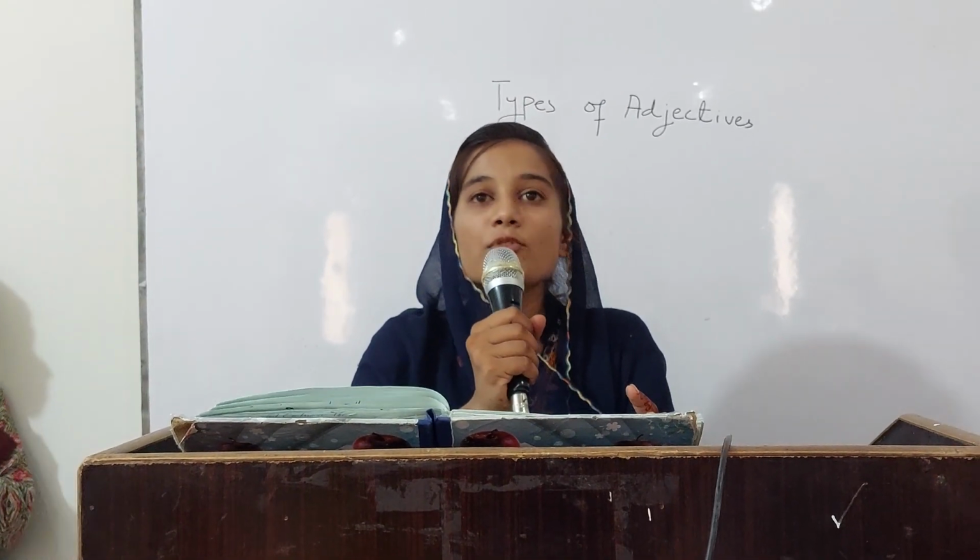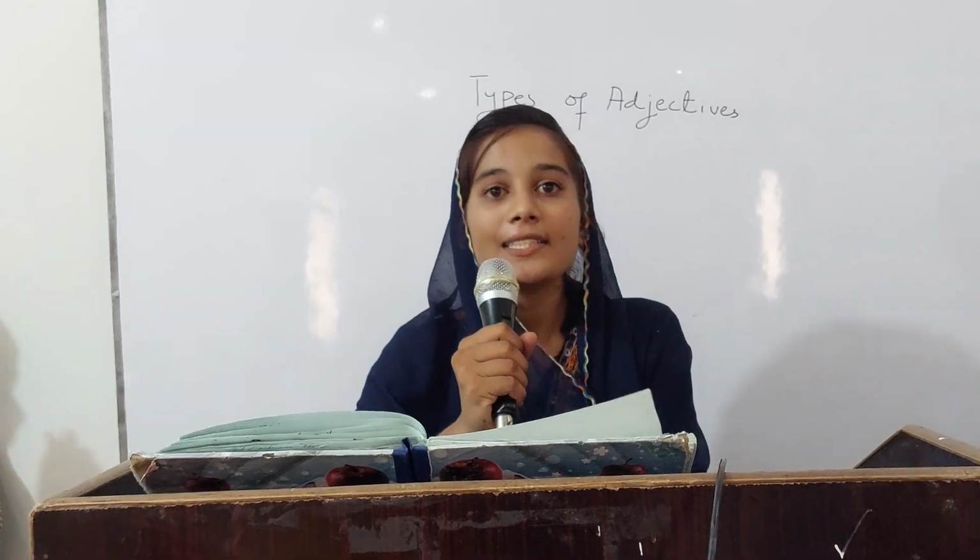There are several types of adjectives, but three are the important types. So number first is quality. Of what kind? Good, bad. So he is a bad boy. So bad is the quality. And somewhere you are talking about good or bad. Or number second is quantity. How much? Uncountable. Like water, oil, milk, acid, cold drinks.